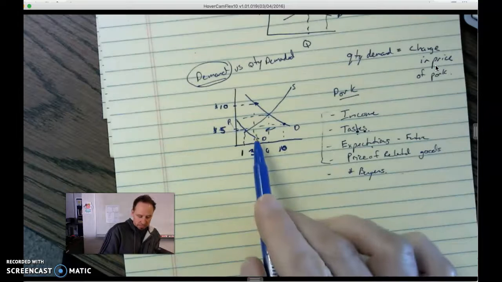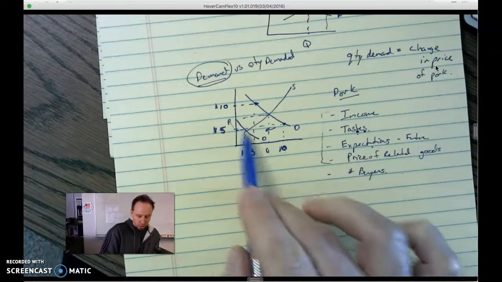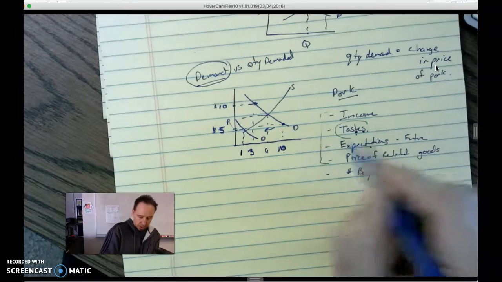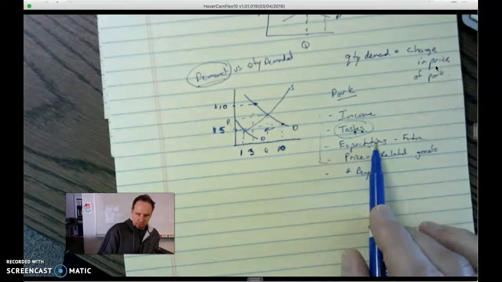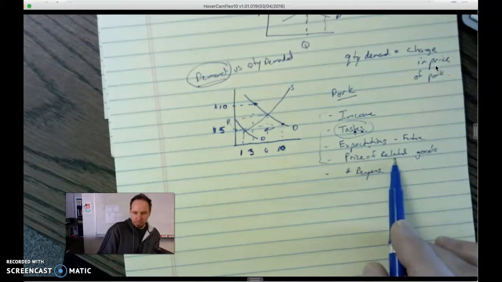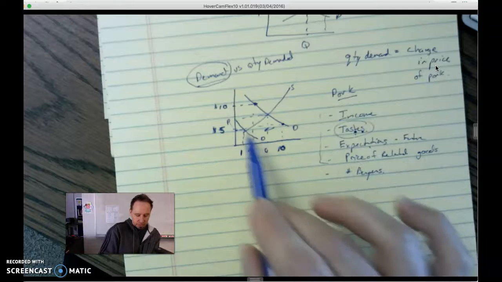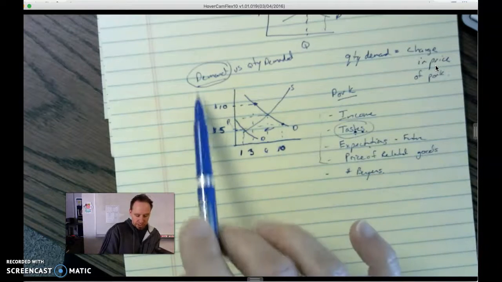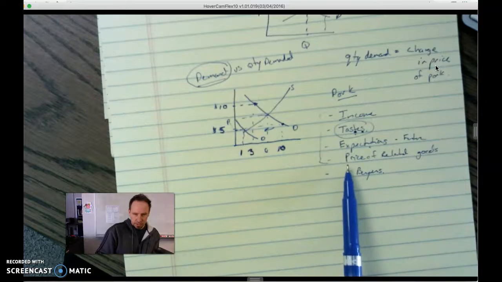So the entire demand curve has shifted, and now it's established a whole new relationship because something has changed. It could have been our income that changed. It could have been our expectations of the future price. It could have been the price of beef that changed, because that'd be a related good. These factors will move this curve one way or the other. So if it's a demand shift, it's going to be a change in one of these factors.